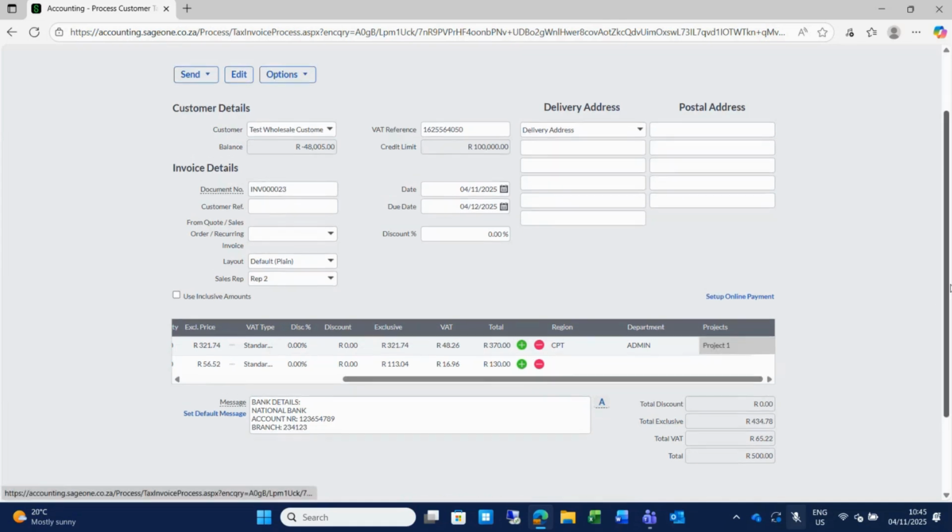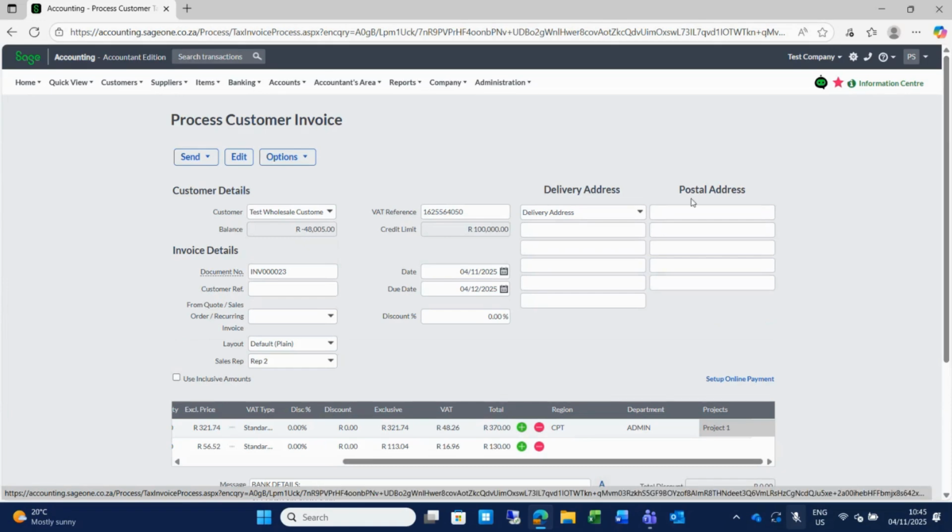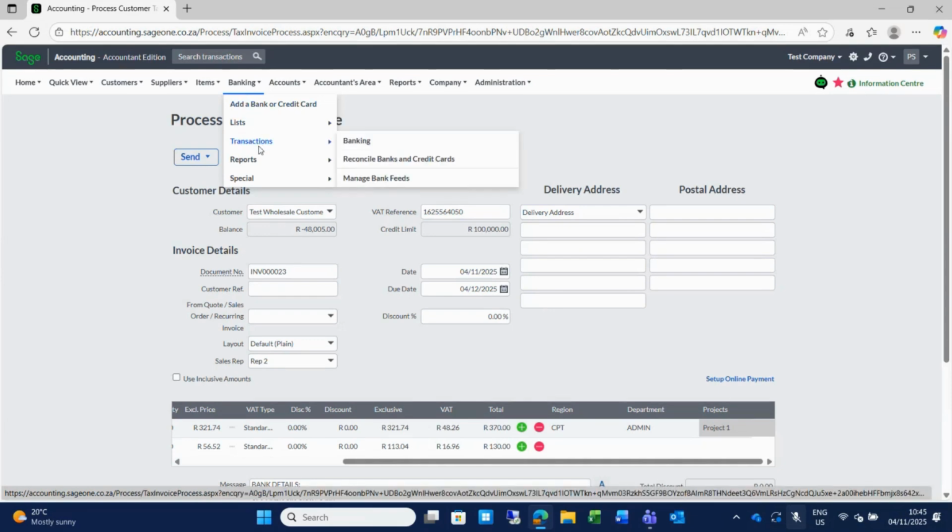So on each one of your processing documents, whether it is on customers, suppliers, or even your banking screens, I will show you now at the banking, you will have your analysis codes, columns or fields where you can allocate that cost to. And then, of course, you will have reports to print according to that. While I mentioned banking, let me show you what the banking will look like.